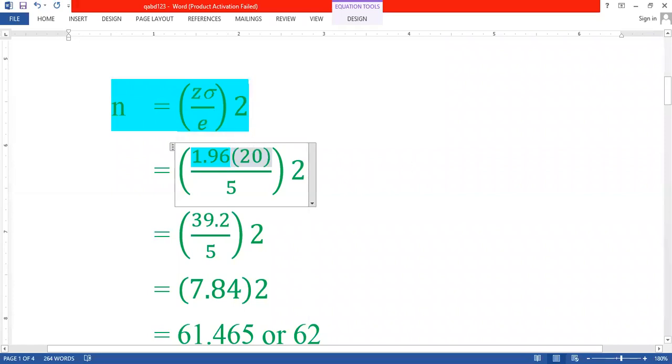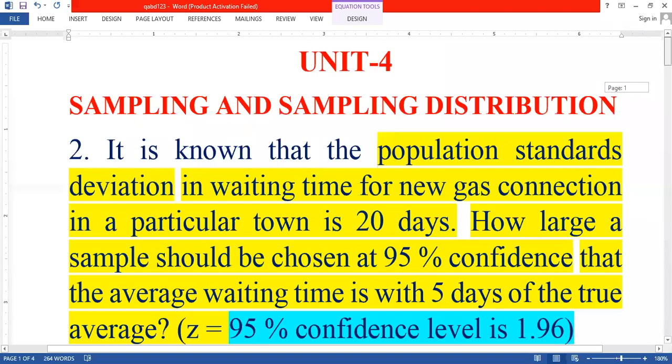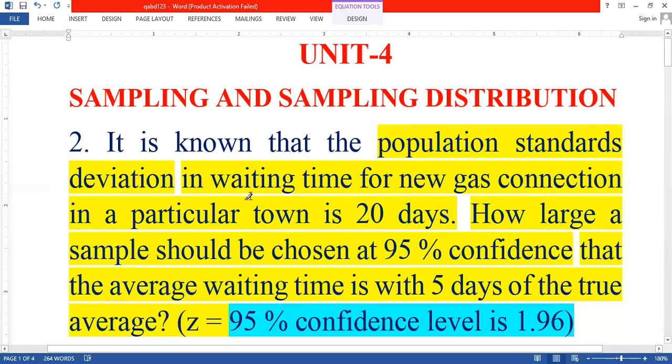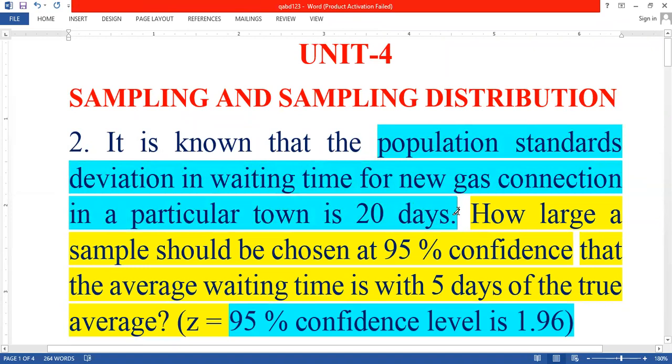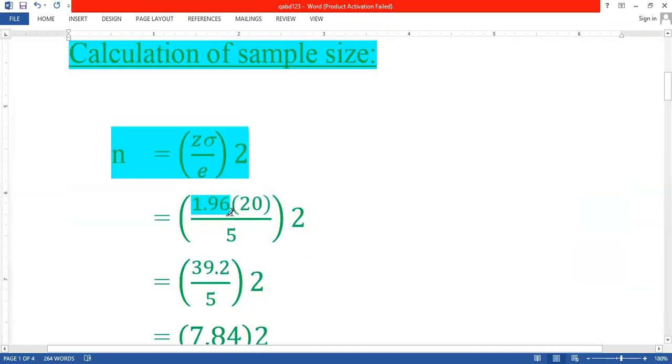The standard deviation in the problem is the population standard deviation in waiting time for a new gas connection, which is 20 days. So 20 is the standard deviation.